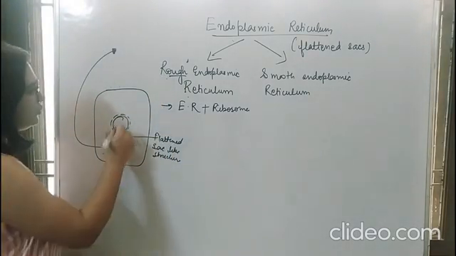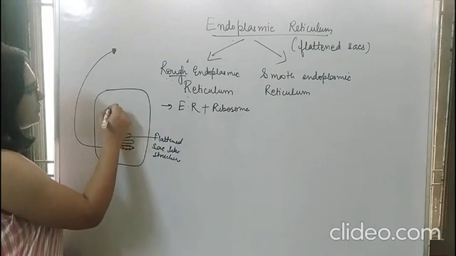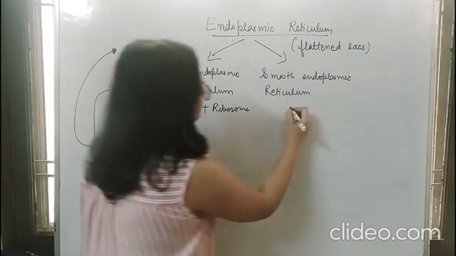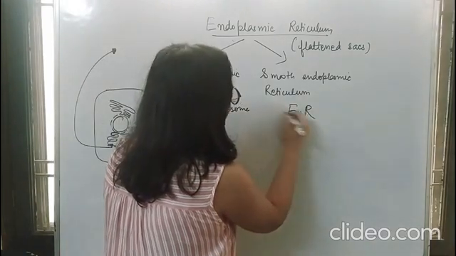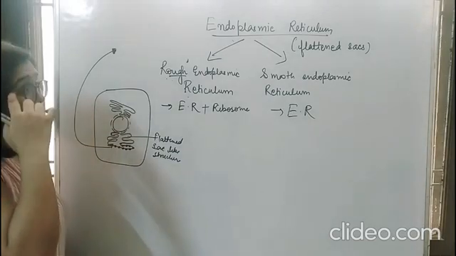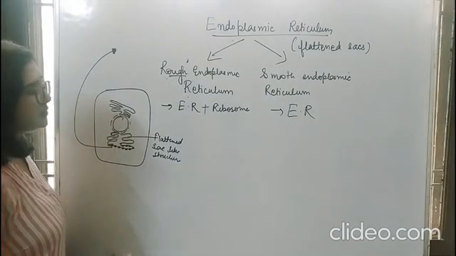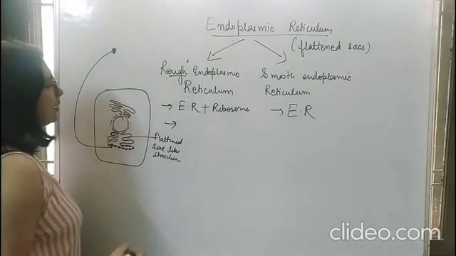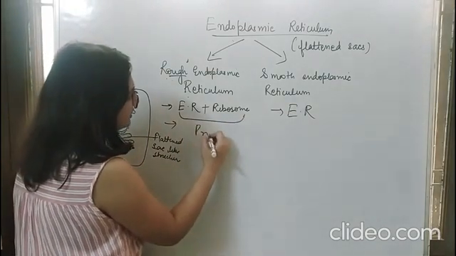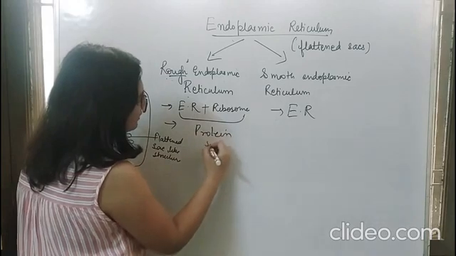Now, if we see smooth endoplasmic reticulum, it is simply flattened sac-like. There are no ribosomes present in it. So in this we have simply endoplasmic reticulum. There are no ribosomes in it. So that is why it is called smooth, because it appears to be smooth. Now, the function of rough endoplasmic reticulum is protein synthesis. They are involved in making proteins.